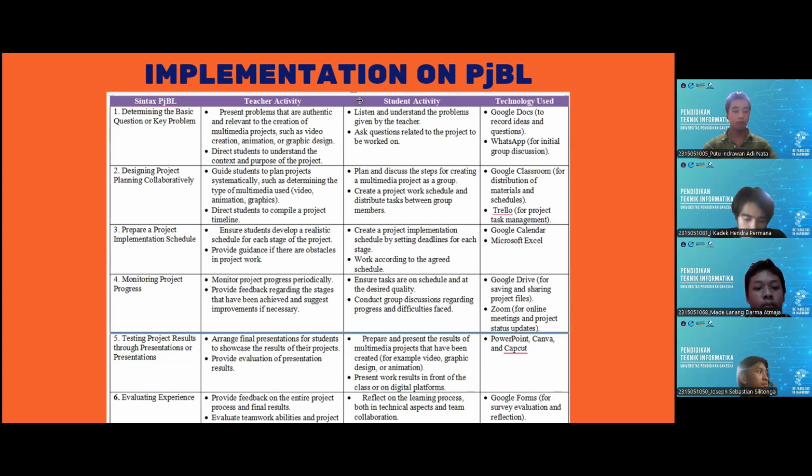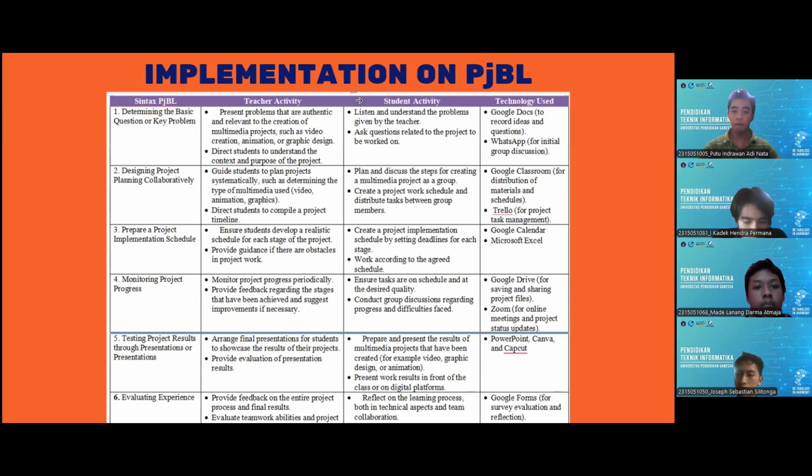The fourth is monitoring project progress, where the teacher will monitor the project progress periodically, in 3 days or each week, and also provide feedback regarding the early stages that have been achieved or are being worked on, and suggest improvements if necessary.